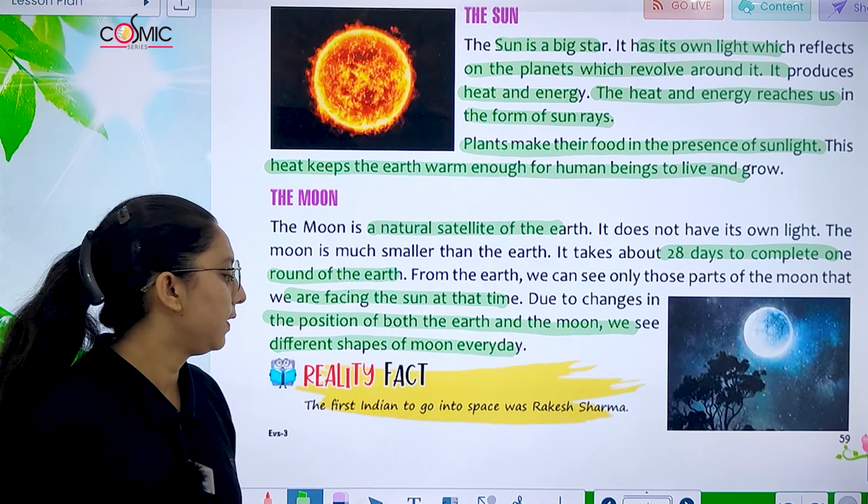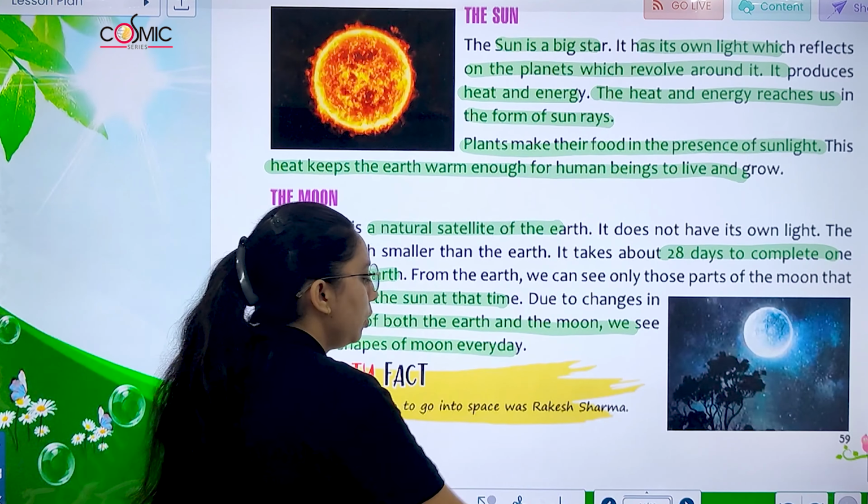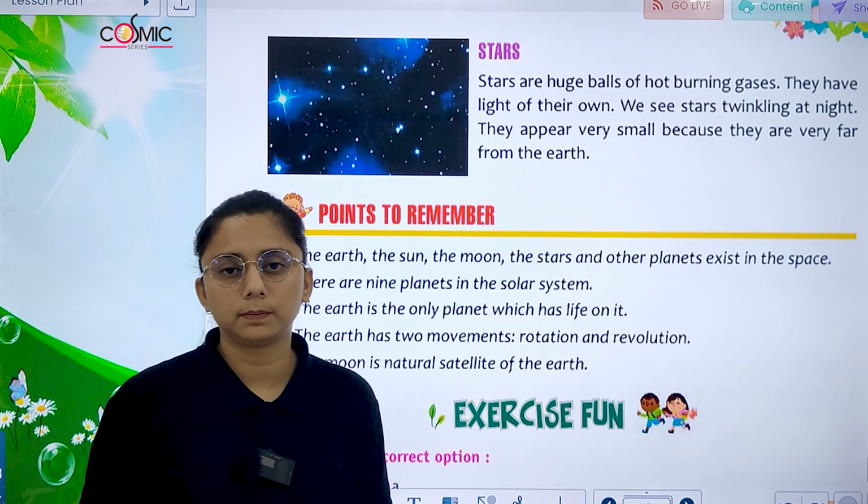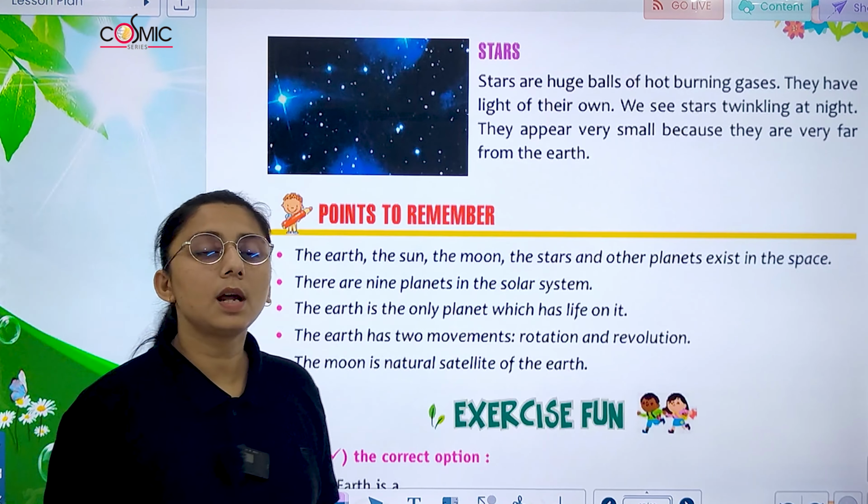They are known as phases of the moon. First Indian to go into space, who was he? Rakesh Sharma. Now last is star.